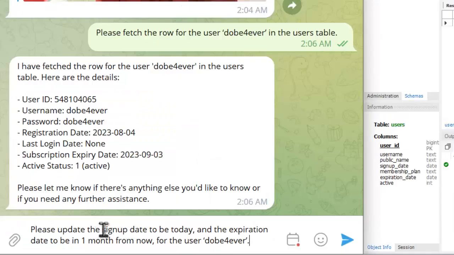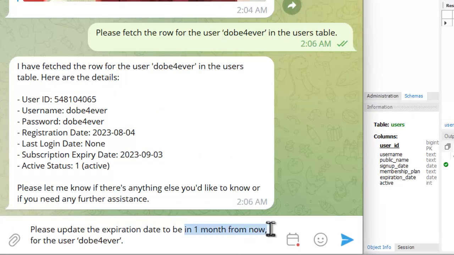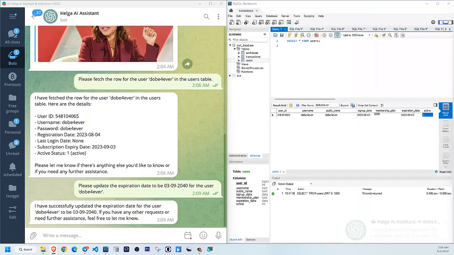Please update the expiration date to, let's just use the same day and month, and the year 2040. So for the user dope forever. Okay, I have successfully updated the expiration date for the user dope forever to be 0309-2040. If you have any other requests or need further assistance, feel free to let me know.